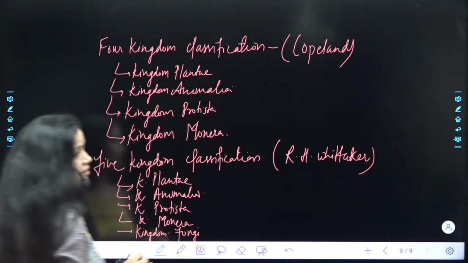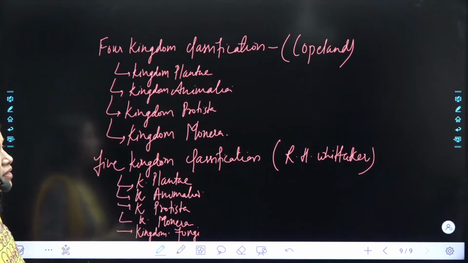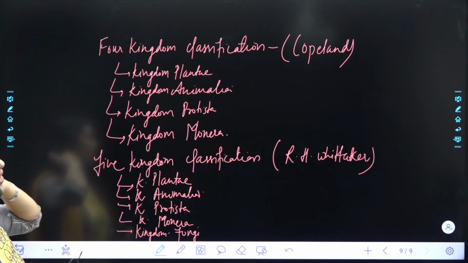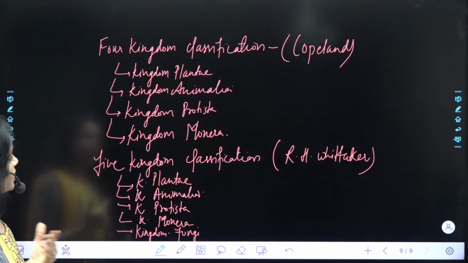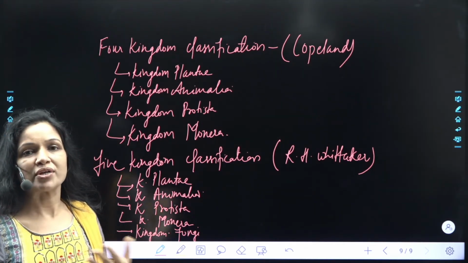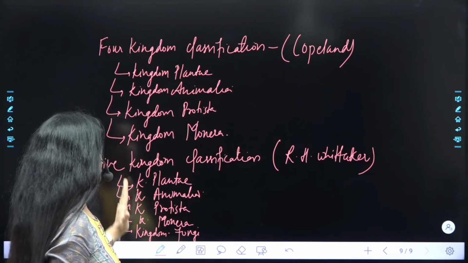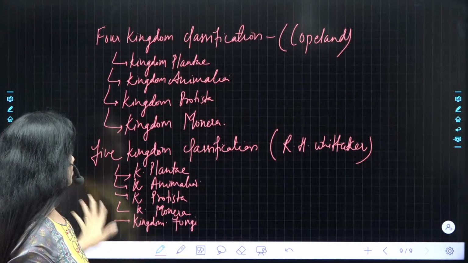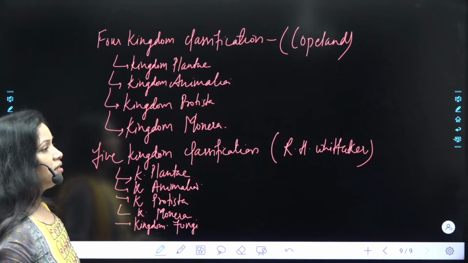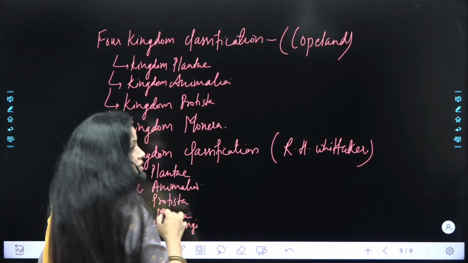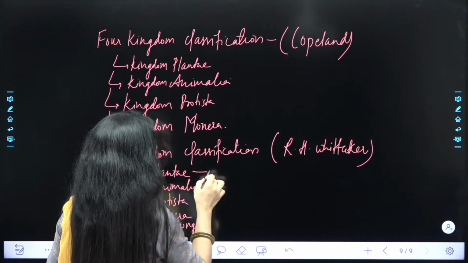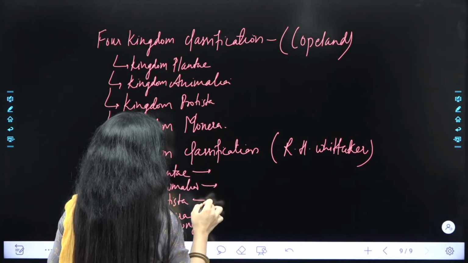So please do learn that, again important point. ठीक है, and it was proposed by R.H. Whittaker. And kingdom Plantae, kingdom Animalia, kingdom Protista, kingdom Monera, kingdom Fungi, these are the 5 kingdoms which come under 5 kingdom classification. ठीक है, अब थोड़ा सा ये जान लें. Yes बेटा, who's this? Now, what is kingdom Monera? What you said?